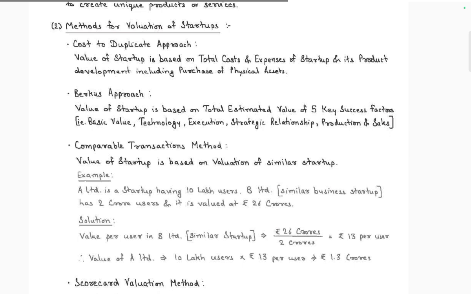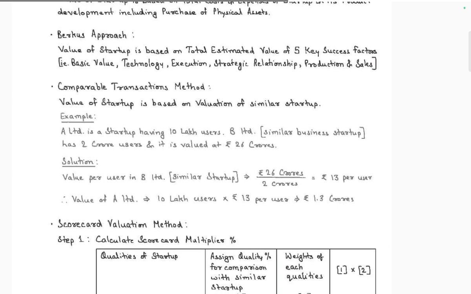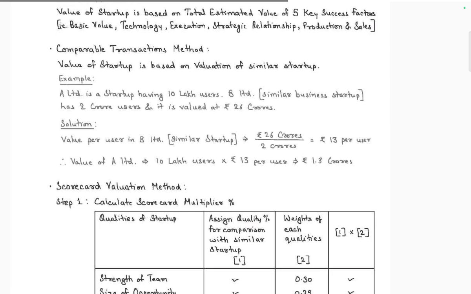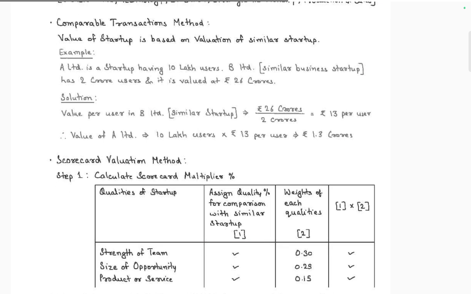Berkus approach: the value of the startup is based on the total estimated value of five key success factors: basic value, technology, execution, strategic relationships, and production and sales. Comparable transaction value: the value of a startup is used to value a similar product.